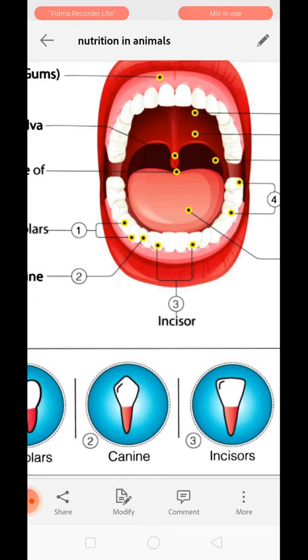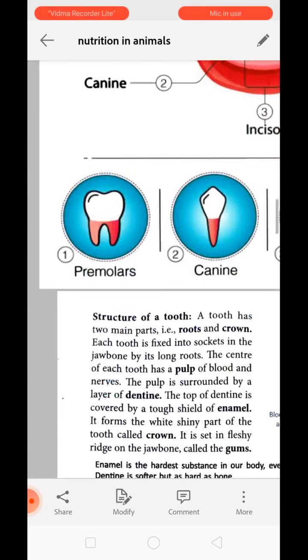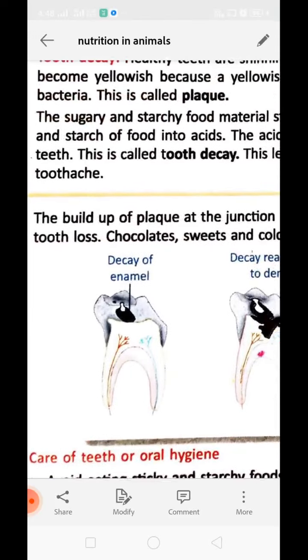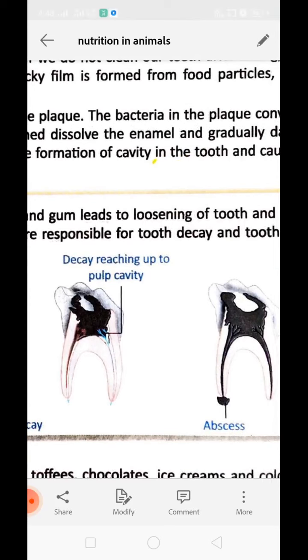When we eat sugary and starchy food, it sticks to the plaque, and the bacteria in the plaque convert sugar and starch into acid. This acid gets deposited on the enamel and gradually damages the teeth. This is called tooth decay, and it looks like this. And if it is not treated on time, what will happen? The complete tooth will get destroyed.